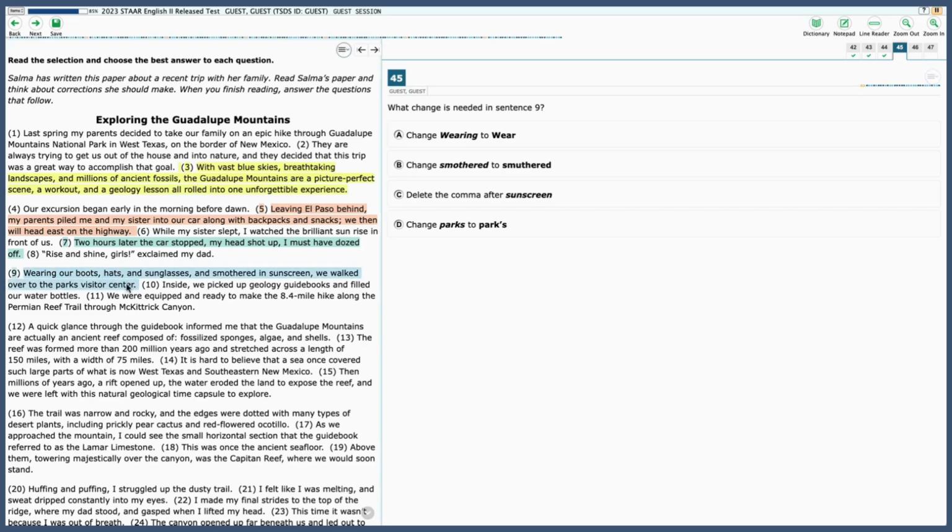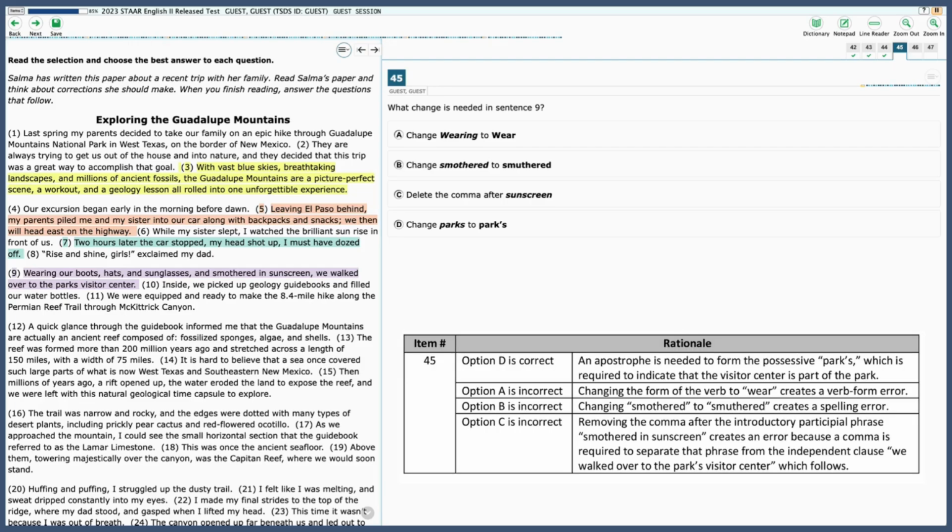All right, let's look at sentence 9. Wearing our boots, hats, and sunglasses and smothered in sunscreen, we walked over to the park's visitor center. So let's look at A first. Change wearing to wear. So wear our boots, hats, sunglasses. All right, so that's the wrong form of the verb wear.